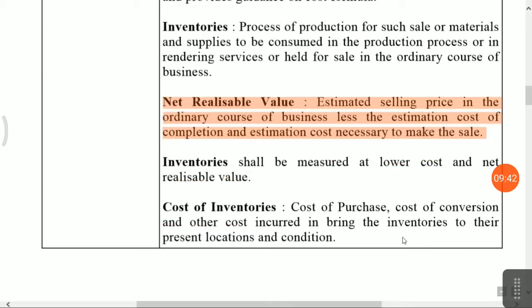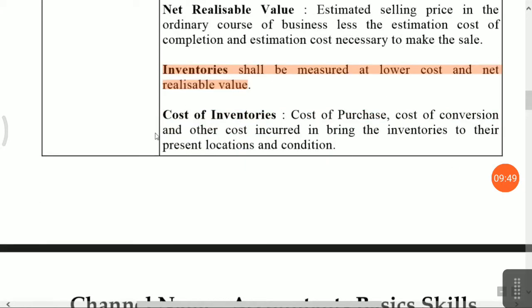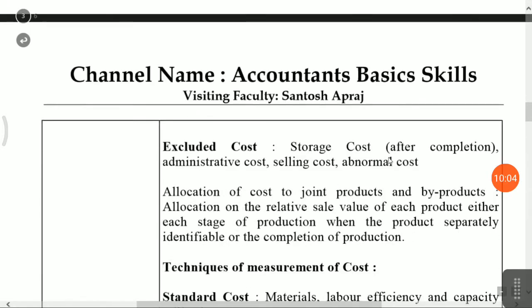Next one, inventories. How should inventory be valued? At the lower of cost or net realizable value. Now, what is the meaning of cost of inventory? The cost of inventory is cost of purchase, cost of conversion, and other costs incurred in bringing the inventories to their present location and condition. That is your cost of inventory. Now what is the meaning of cost of purchases?